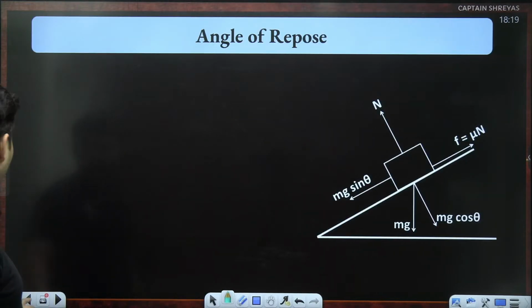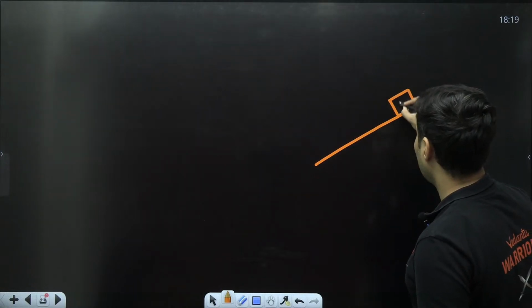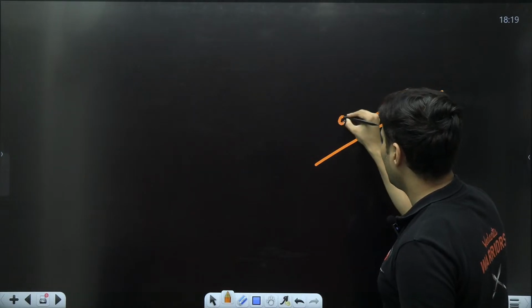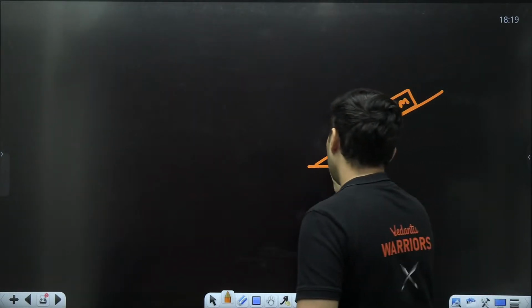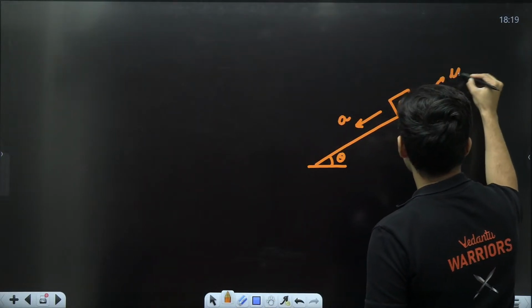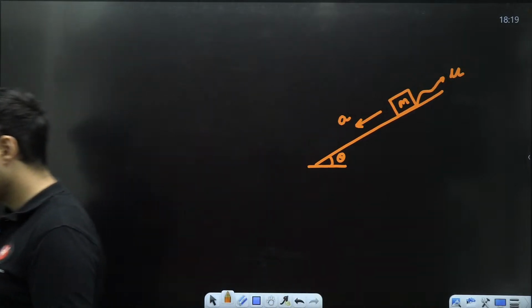Perfect. Let's come to the angle of repose concept. Before that, just imagine there is an inclined surface. There is a block of certain mass on it and it is sliding down. So there is some kind of acceleration, this is the theta angle, and the coefficient of friction is mu. I want to find out how much this acceleration is.